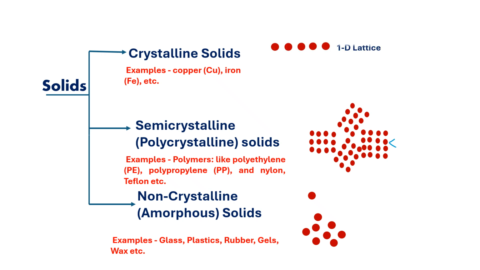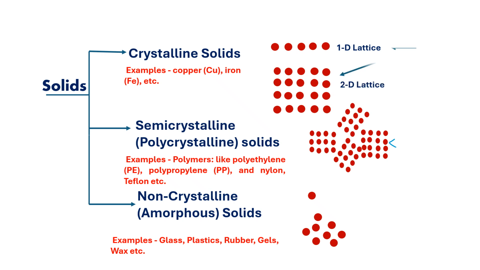Now we know that crystalline solids have atoms which are regularly arranged, that means there is a regular arrangement of atoms, either in one dimension, which we call a one dimension lattice, or these atoms will be arranged in two dimensions also, so we call it a two dimension lattice. In both the one dimension lattice and the two dimension lattice, there is a periodicity of these atoms, that means all these atoms are regularly arranged.